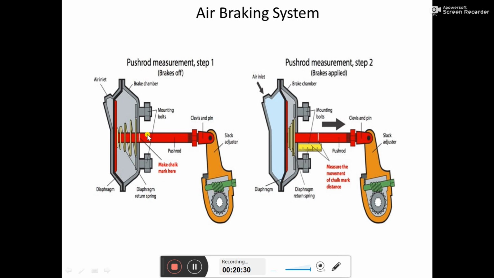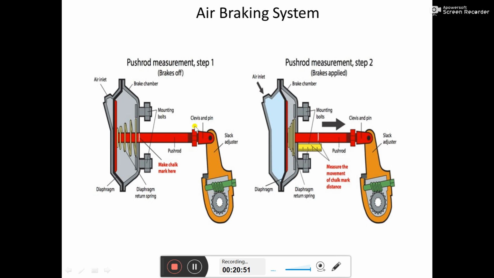Through this adjustment, which is present in the brake slack adjuster arm, we can adjust the free play of the brake. For that purpose this provision is there. Through the bolt only, this orange color arm communicates with the S-shaped cam shaft.